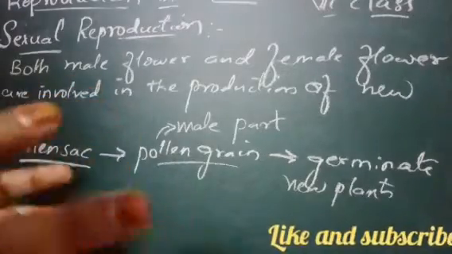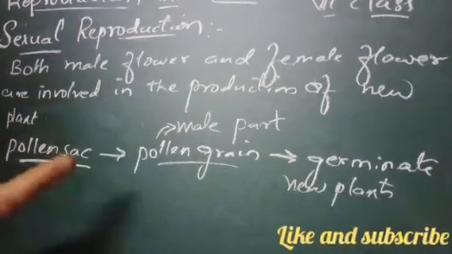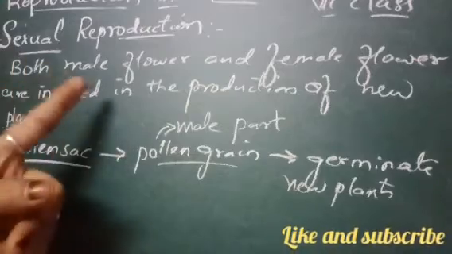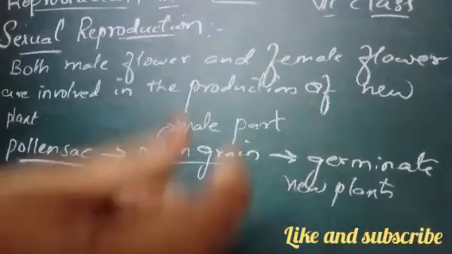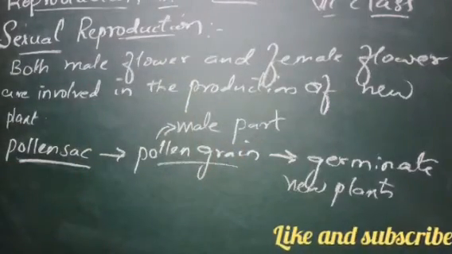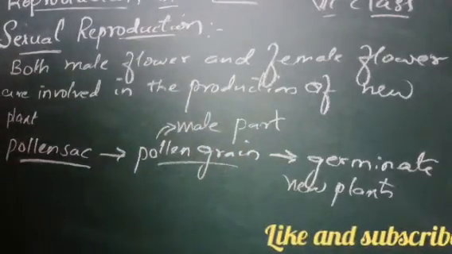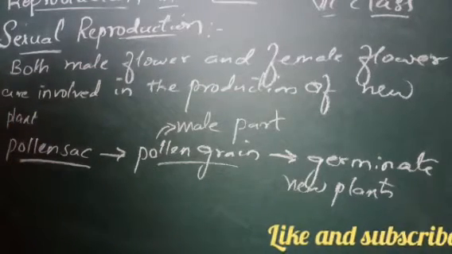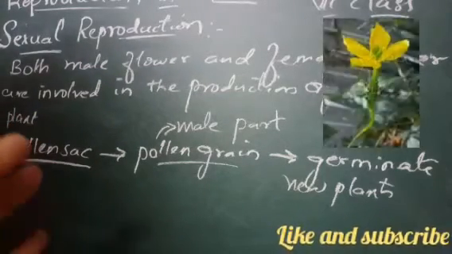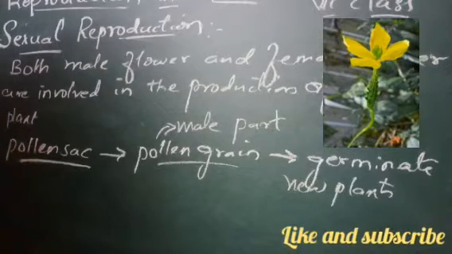They are unisexual flowers. Unisexual means that one flower will have only the male part and another flower will have only the female part. So what we are doing, we are taking a unisexual flower. For example, we will take bottle gourd. The bottle gourd plant in a garden has unisexual flowers.